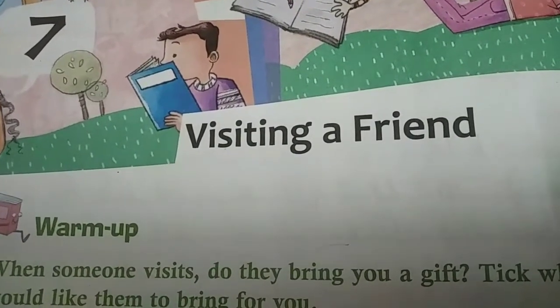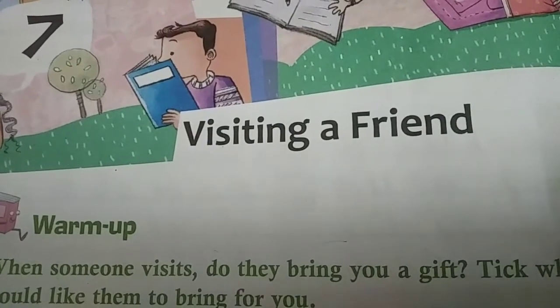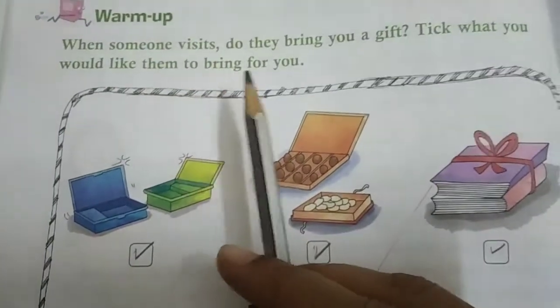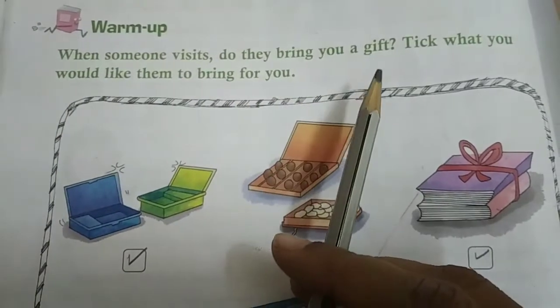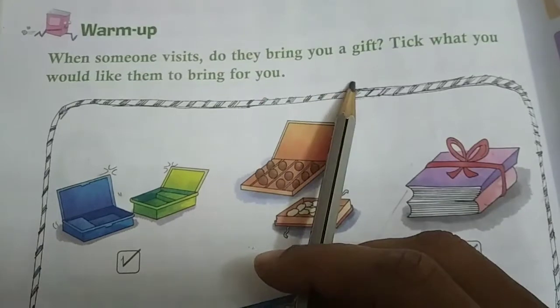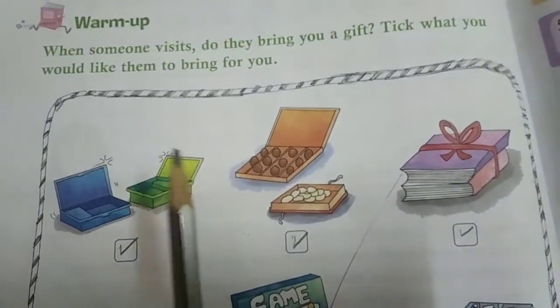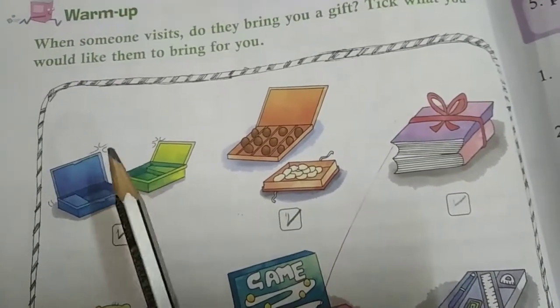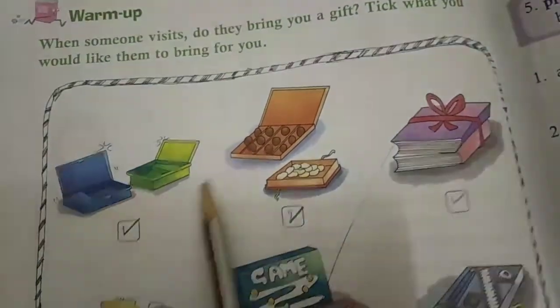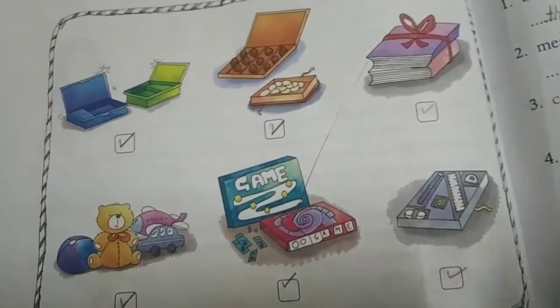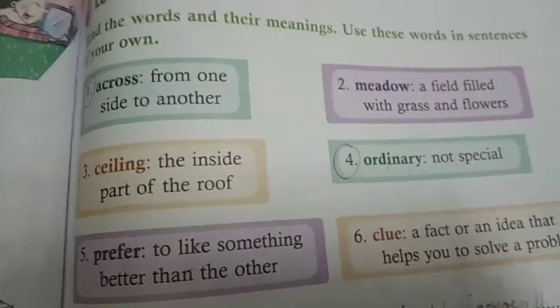So children, today we are going to discuss a new poem that is Visiting a Friend from your reader. Now before that, here you can see, when someone visits, do they bring you a gift? Yes, right? Take what you would like them to bring you. So for you, what you want them to bring, you have to tick that. Do you want a tiffin box to bring for you? Or sweets, or books, or games, toys, or whatever you like, okay? So take the things you like.